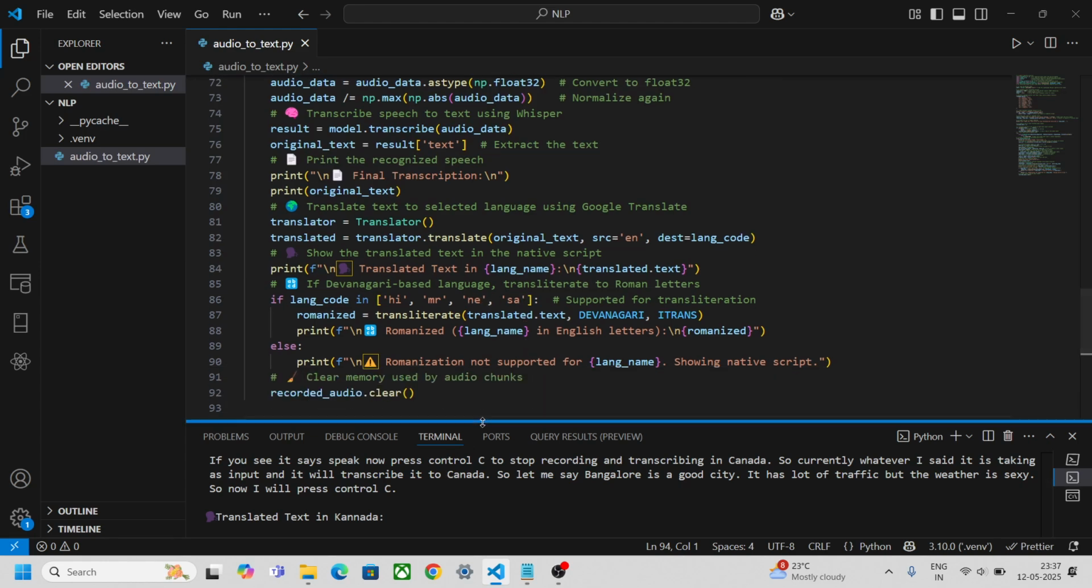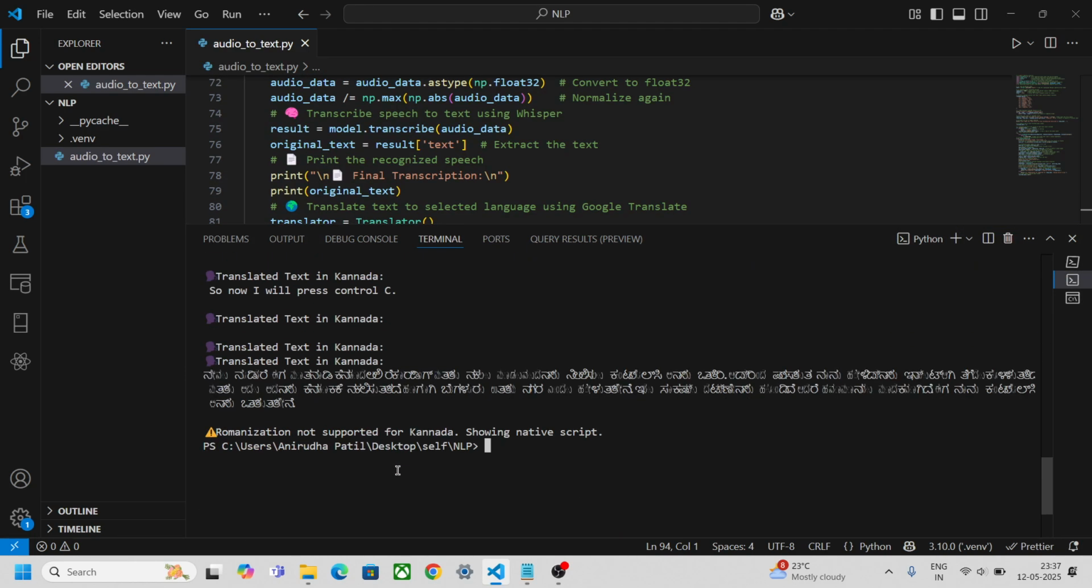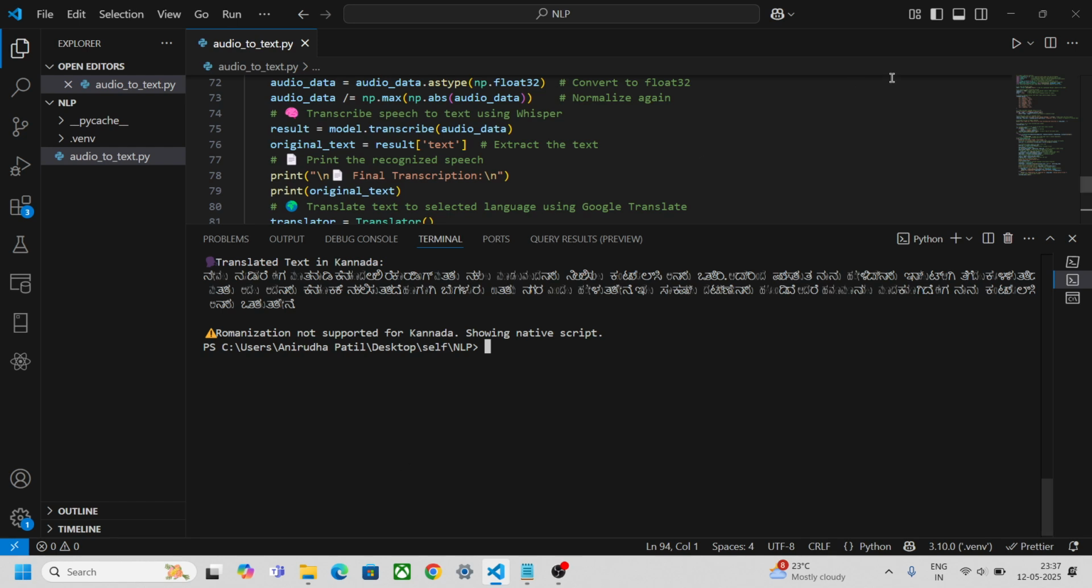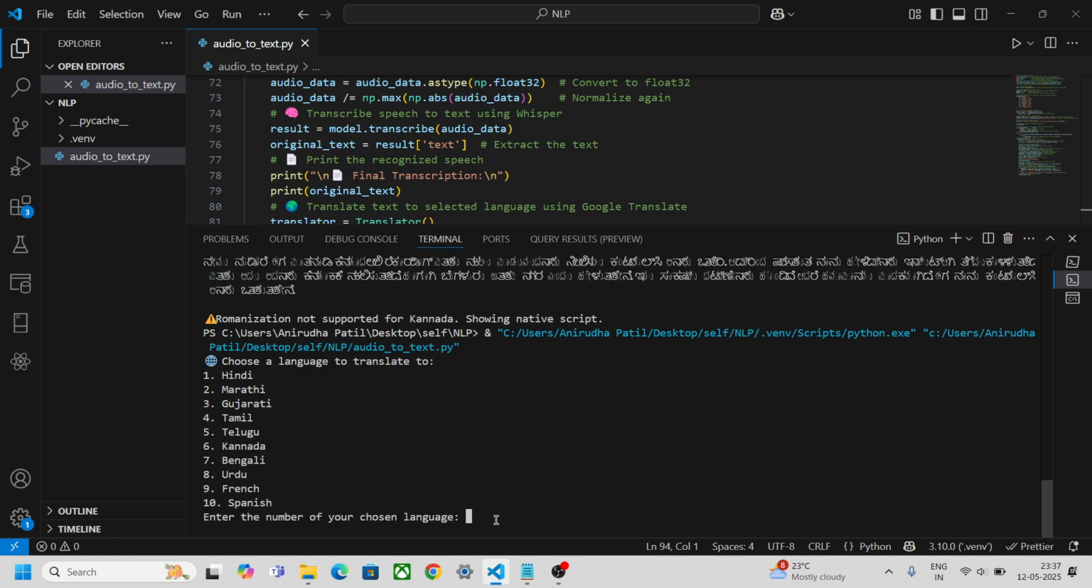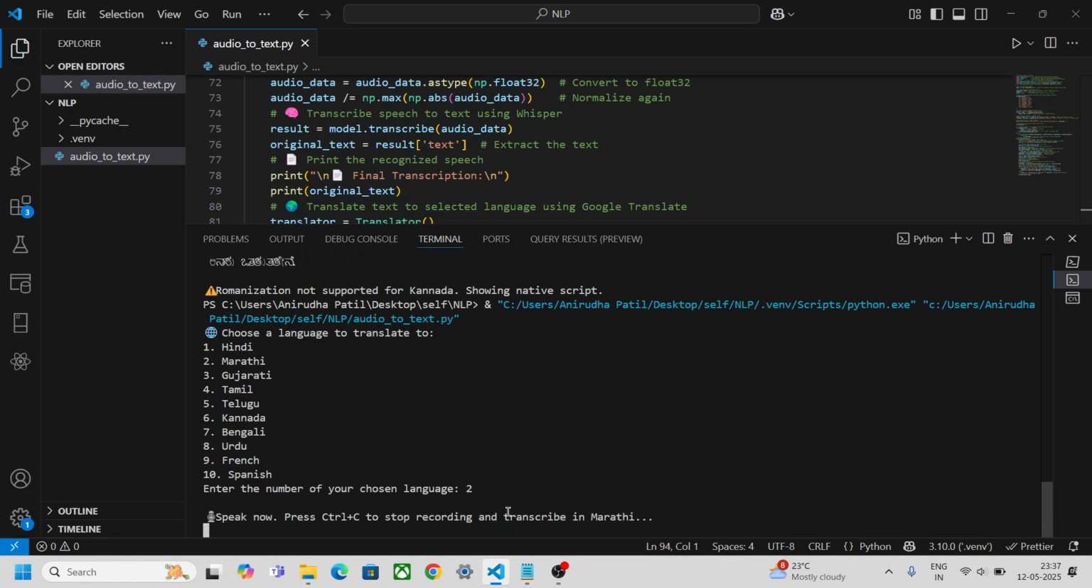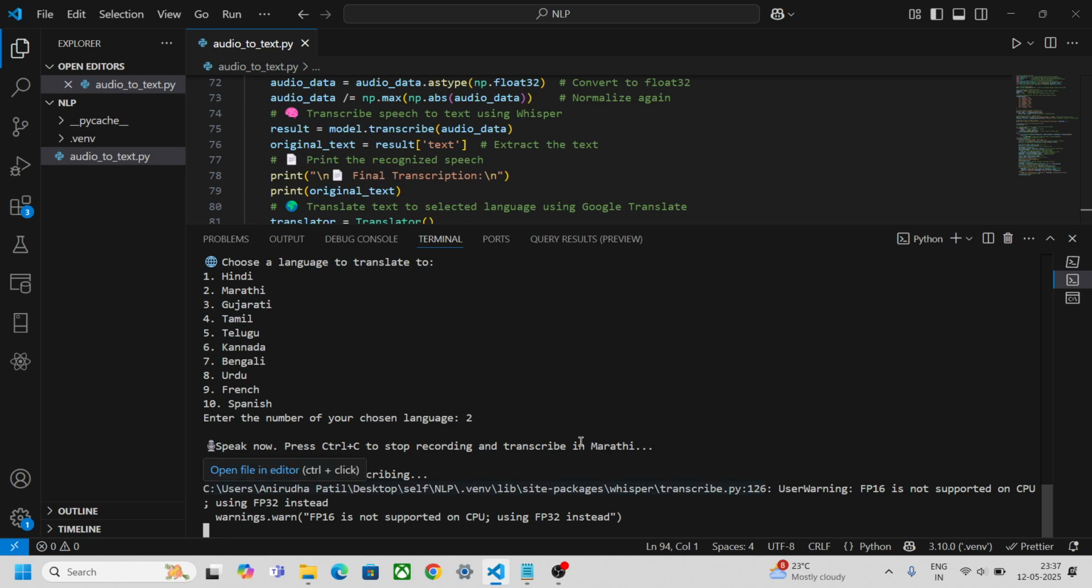Let me try it in another language. Now I will not tell you that I am speaking, I will directly speak something. Let's take Marathi now. Pune is a good city to visit during monsoon. It has a lot of things to visit, for example, forts and beaches, and the chicken tastes very good at Konkan side. Okay, now it is transcribing in Marathi.